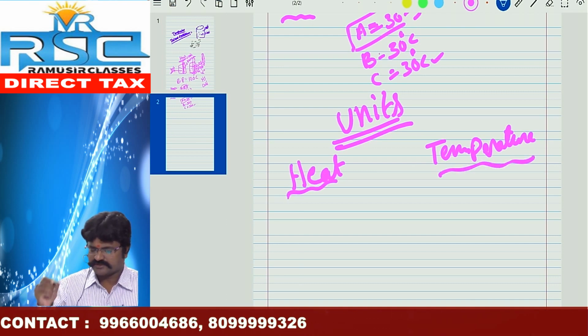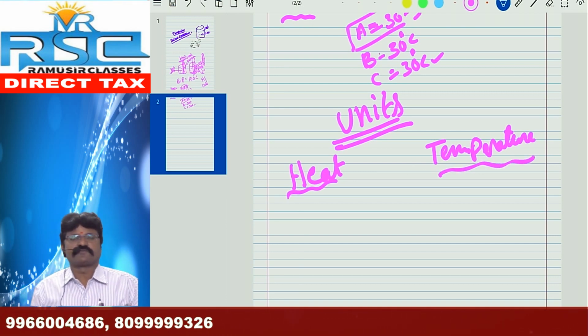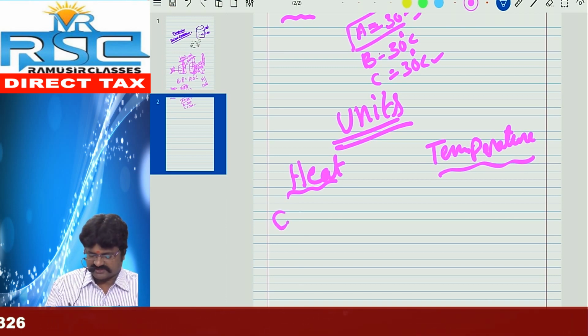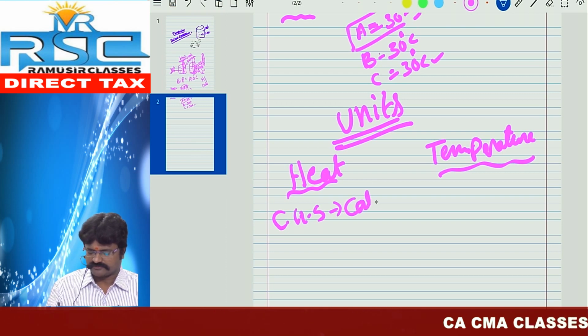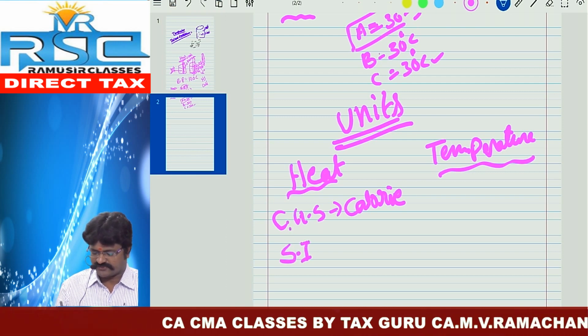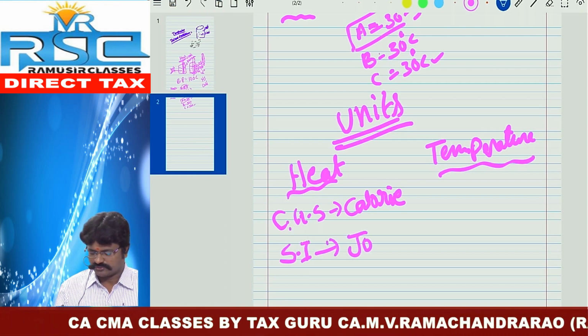Heat, temperature. First of all, we want to take heat. What is the CGS unit of heat? Calorie. What is the SI unit of heat? Joule.